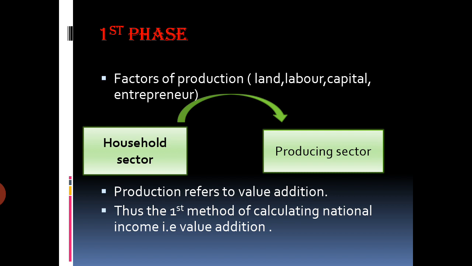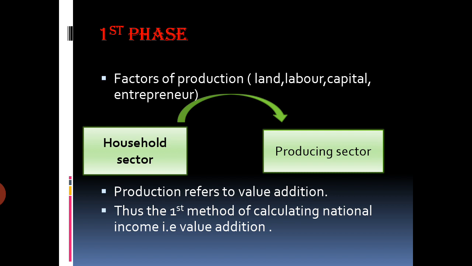Now production refers to value addition, because value is added to the raw material to make a final good. Like if I take an example, cotton is a raw material. So with cotton, a cotton cloth is produced. So cotton cloth is a final good. So value has been added to the cotton so that a cloth can be made.